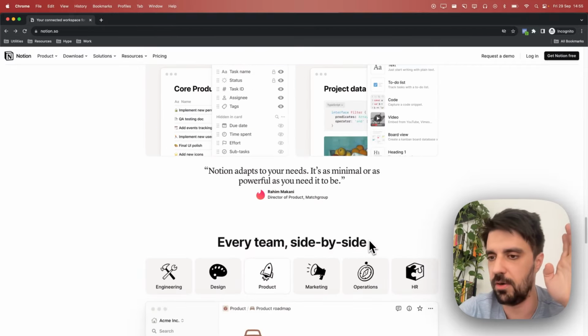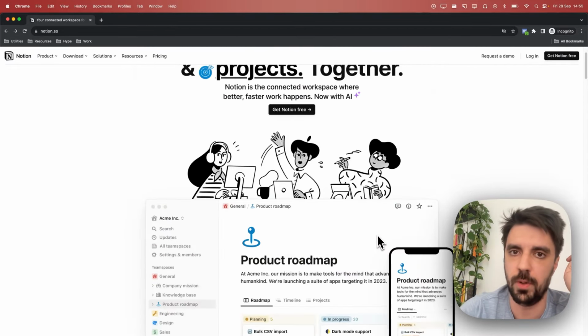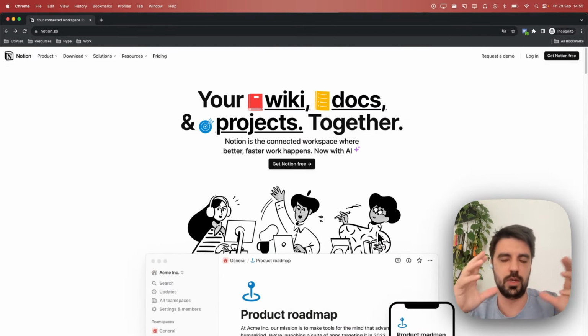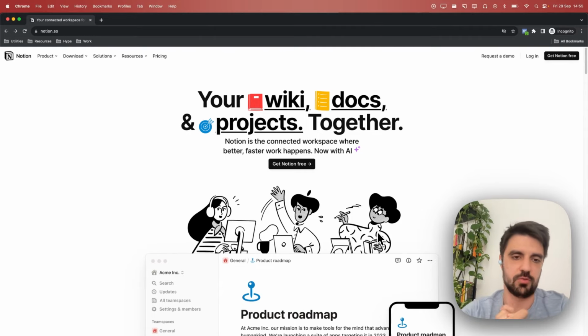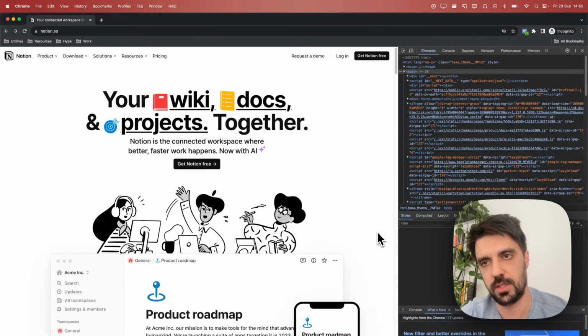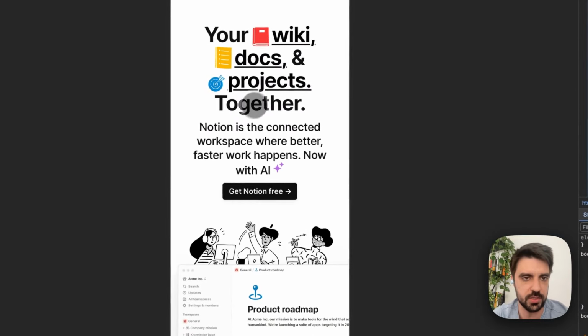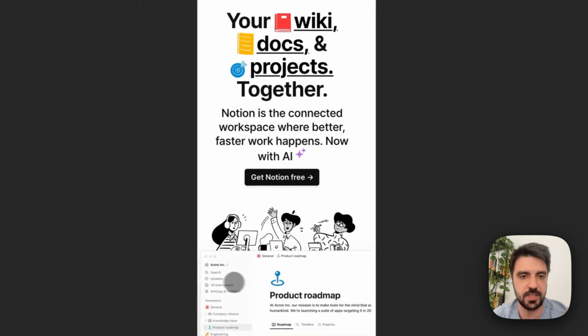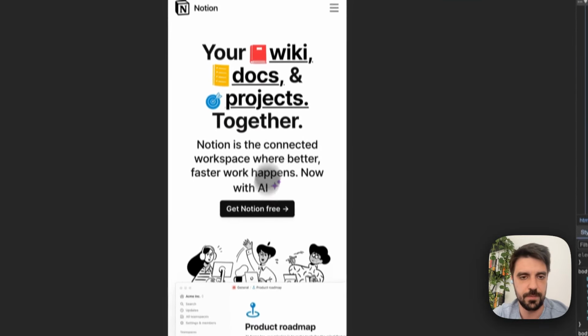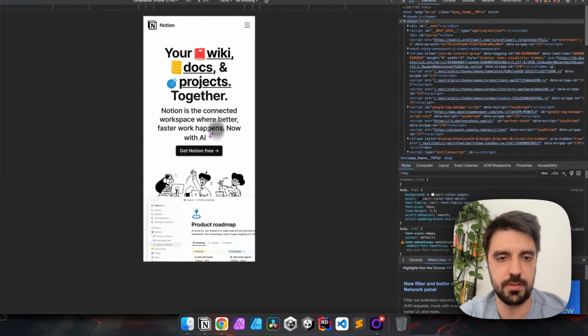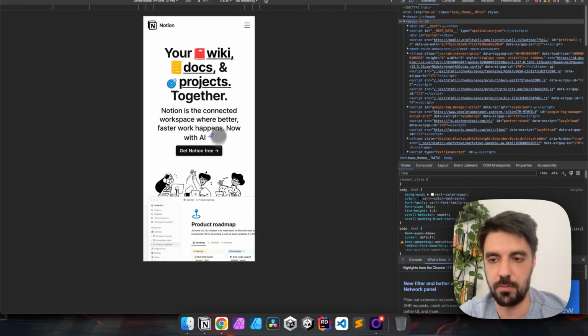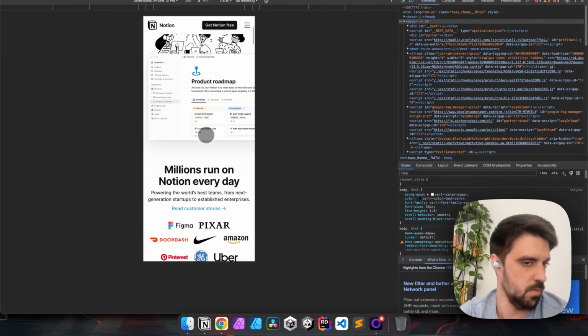And let's very quickly see what happens when we go to mobile, just to see if there's real estate that is disrespected or respected here. Let's open the mobile version. Your wiki, docs, and projects together. You can see that they do their best to keep the same amount of information in the vertical space of mobile, which is nice. They shrank it a little bit.